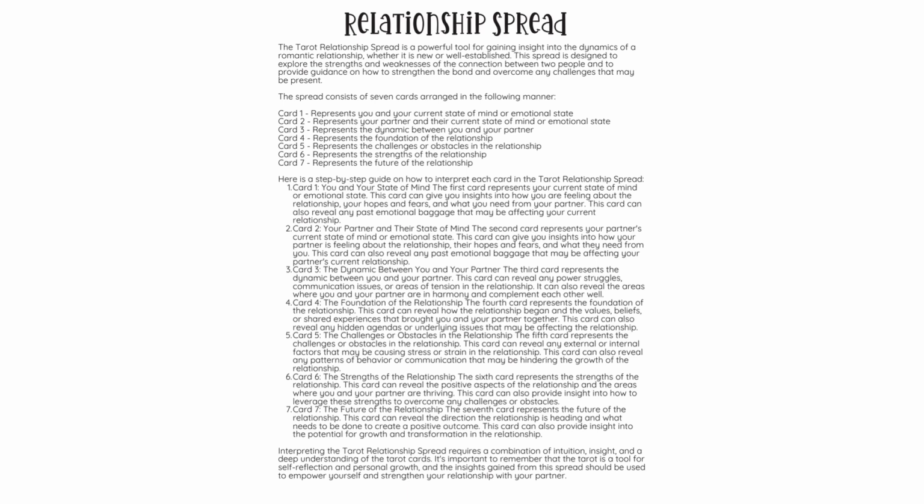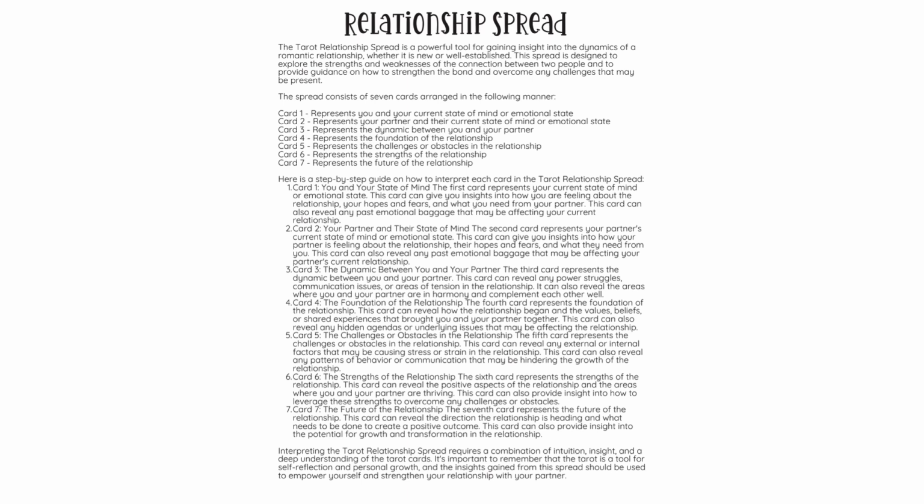Card 5 represents the challenges or obstacles in the relationship. Card 6 represents the strengths of the relationship. Card 7 represents the future of the relationship. Here is a step-by-step guide on how to interpret each card in the Tarot Relationship Spread.